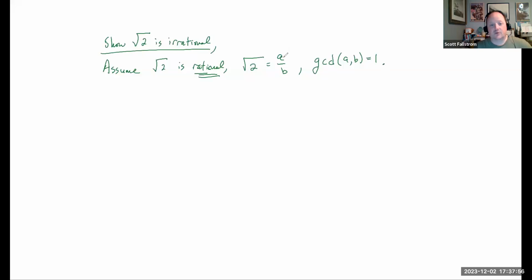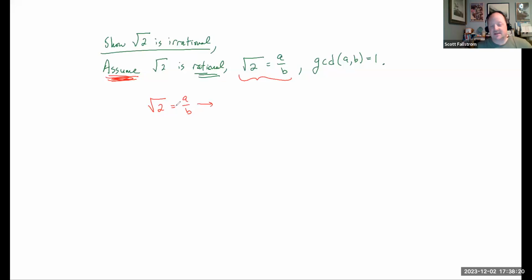That means a and b are relatively prime, no factors in common, so I'm ready to go. Because I made the assumption that it's rational, I now have this statement which is true based on my assumption. So square root of 2 is equal to a over b.